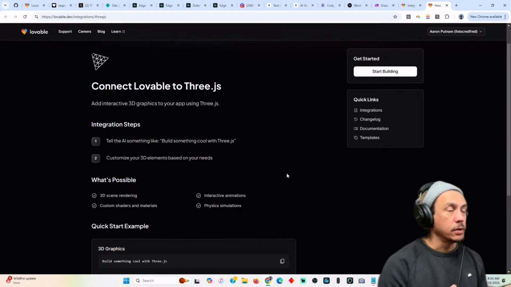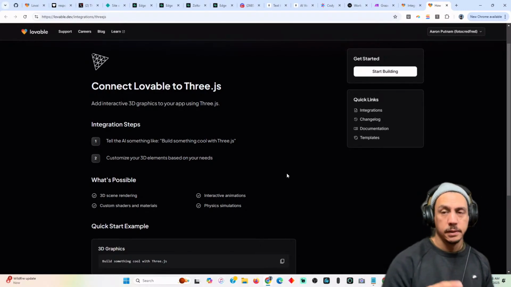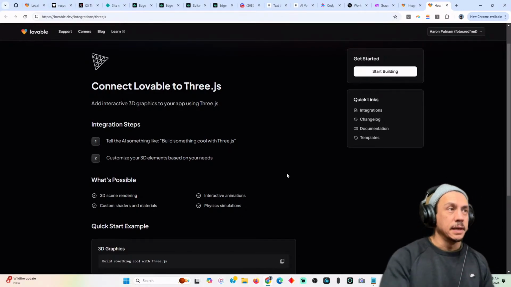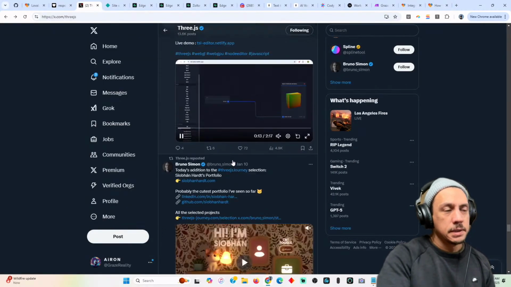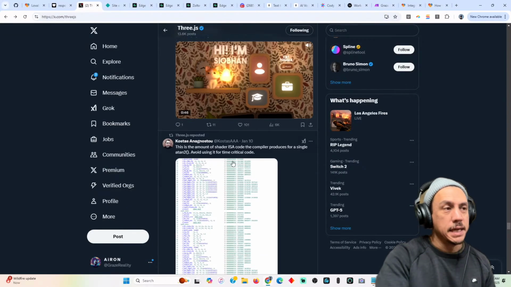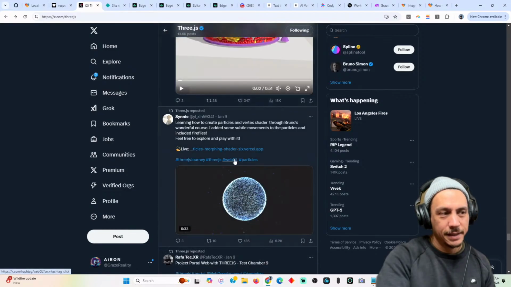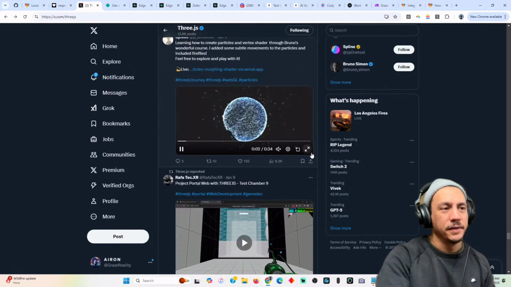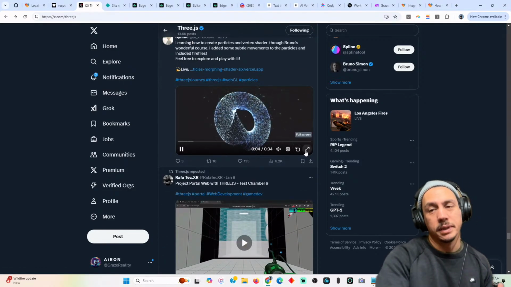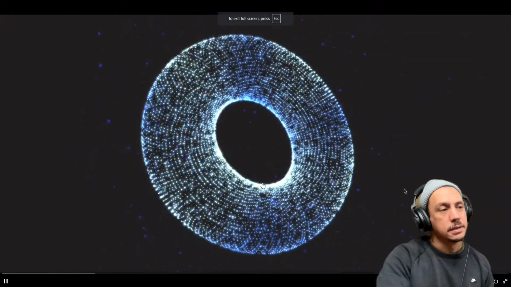So if you have a cool 3JS project with Lovable and 3JS, and you build something that more resembles what you would see on the 3JS website or Twitter page, even if it's something simple, not simple, I can't imagine this is simple. This looks complicated.